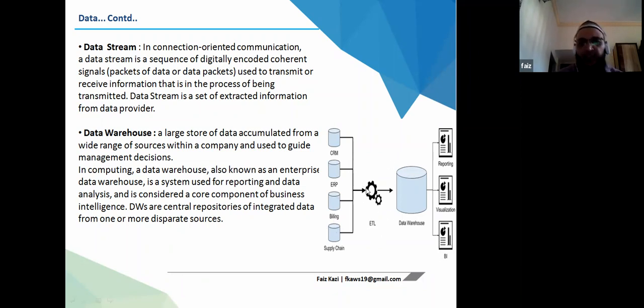An application will be there. It will extract key elements from these data. It will store them over there, and with that data, analytics can be created, like reporting, dashboards, visualization, business intelligence. For this part of things, right, we require a data warehouse. So it's a large store of data accumulated from a wide range of sources within a company and used to guide management decisions.